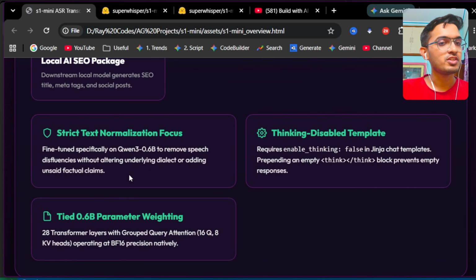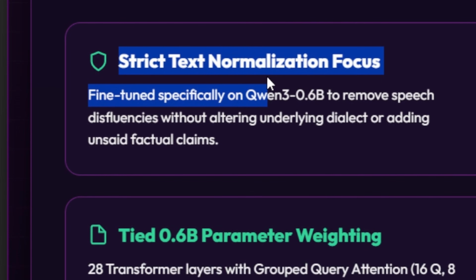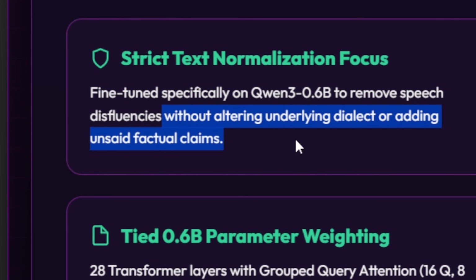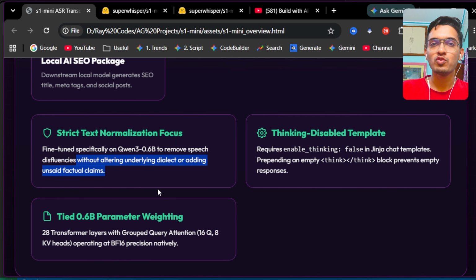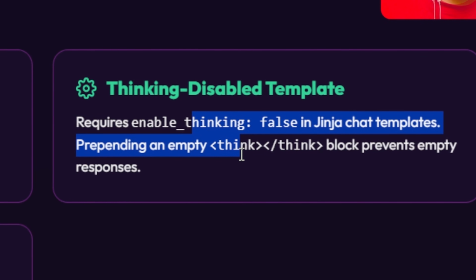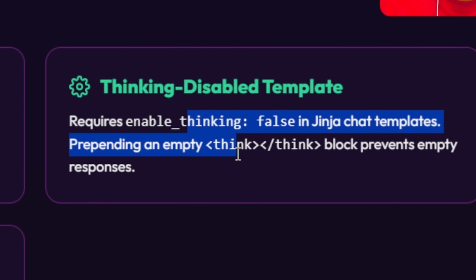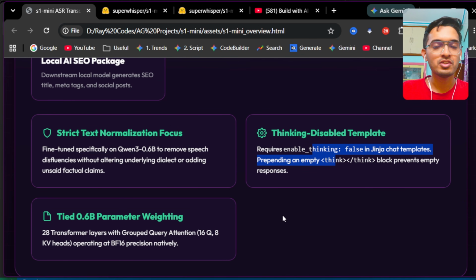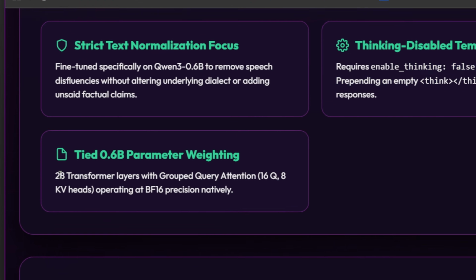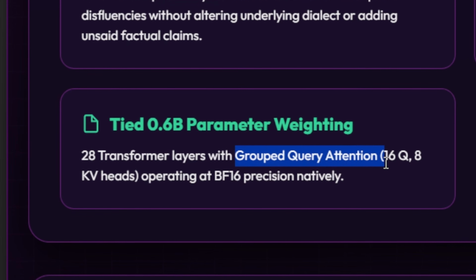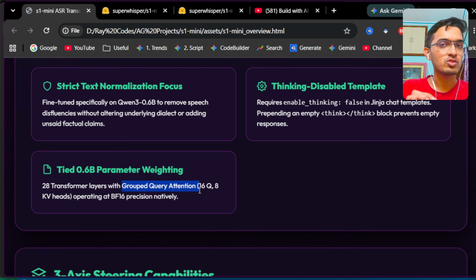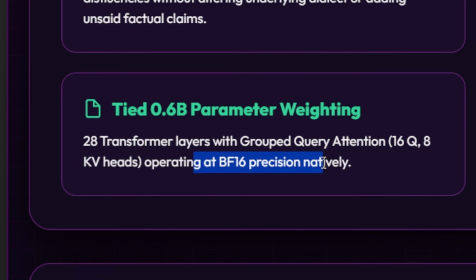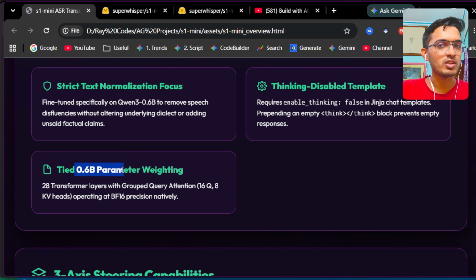The S1-mini is strictly designed to clean up all of your speech patterns without changing your personal speaking style or your tone. And if you want quick generations without letting it chat, you can turn off the reasoning parameter, which ensures that it will only correct the text without arguing anything back. And under the engine, they use a strict 28-layer transformer structure, with group query attention also added, so it will only focus on the particular layers which are relevant for a given query. And using this fixed structure, it allows it to operate the full 16-bit quantization with just 0.6 billion parameters.